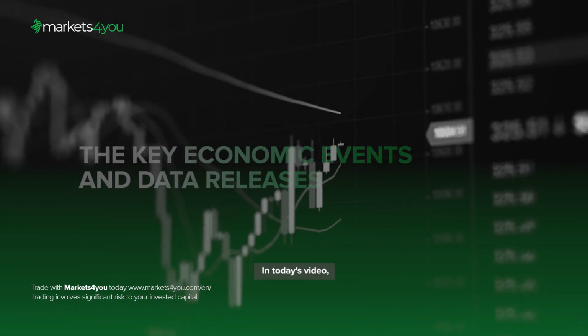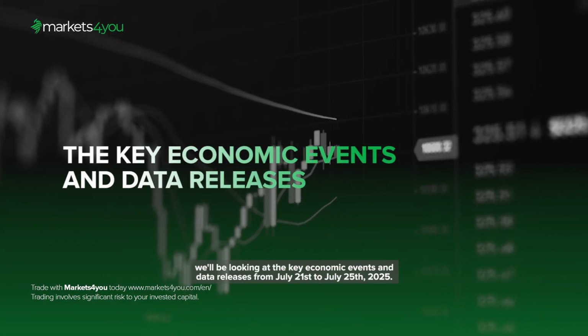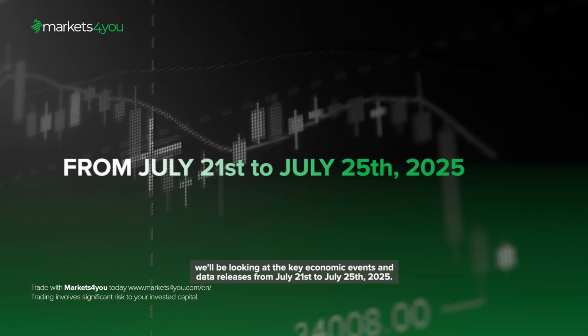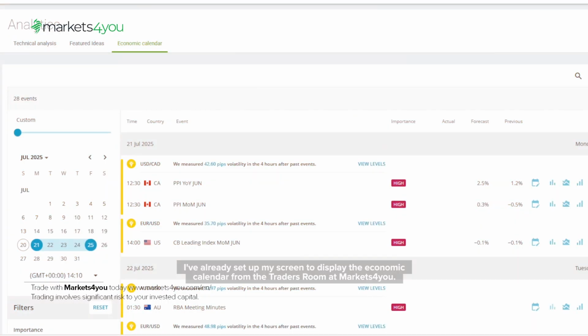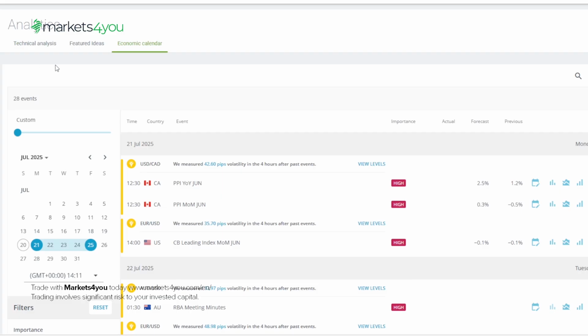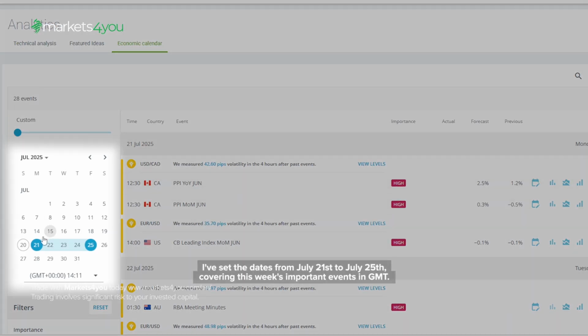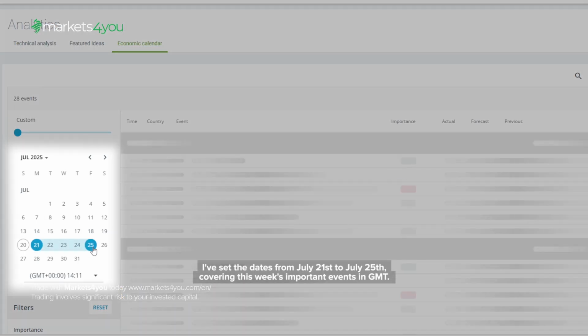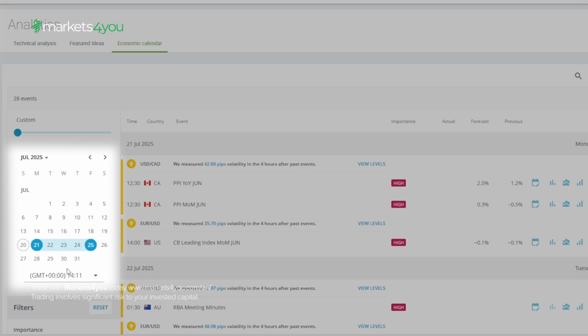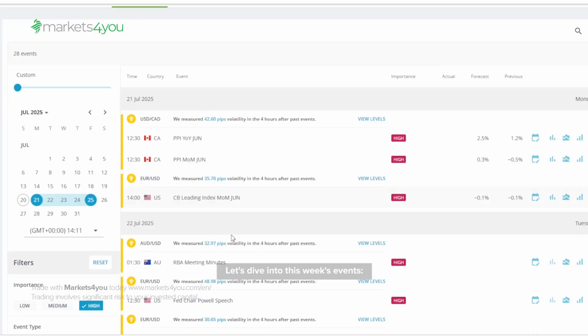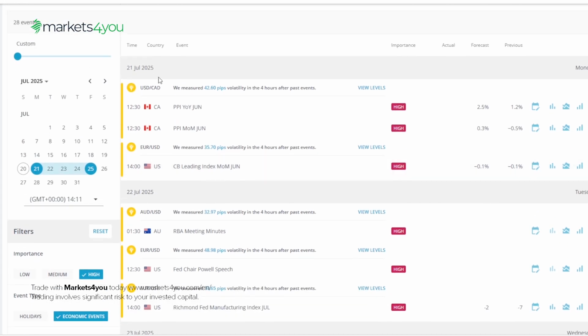In today's video, we'll be looking at the key economic events and data releases from July 21st to July 25th, 2025. I've already set up my screen to display the economic calendar from the traders room at Markets4U. I've set the dates from July 21st to July 25th, covering this week's important events in GMT. Please remember to adjust to your respective time zones. Let's dive into this week's events.